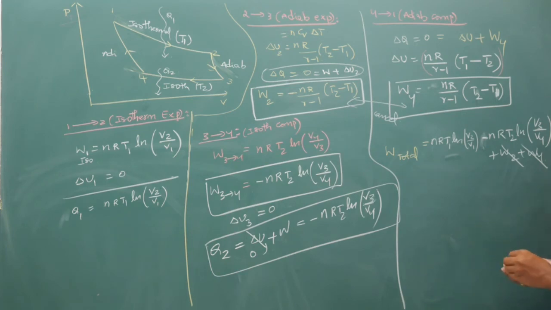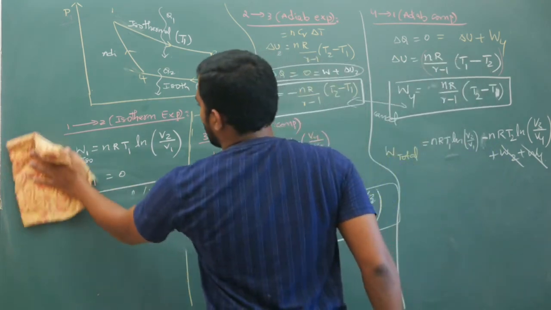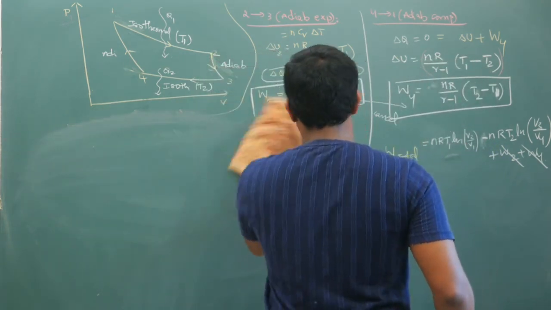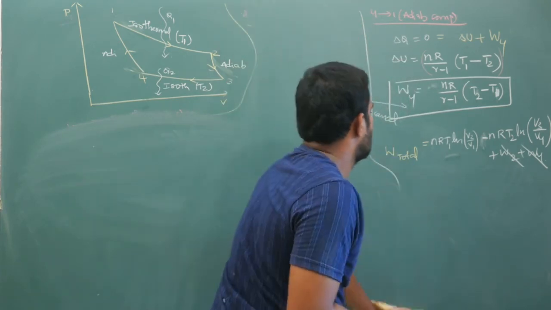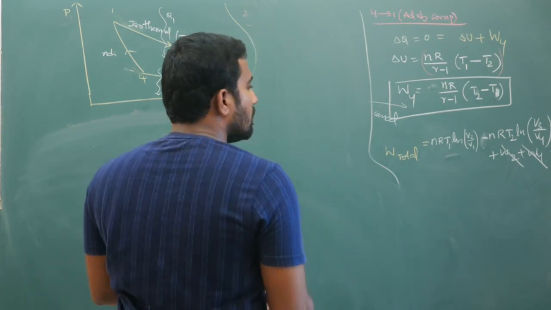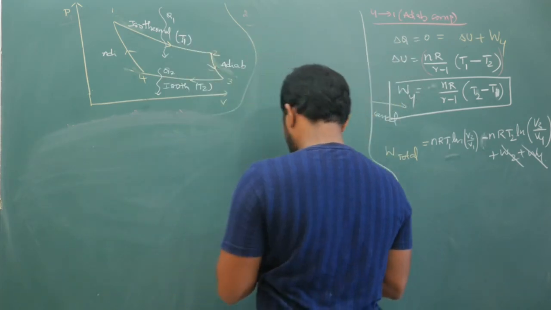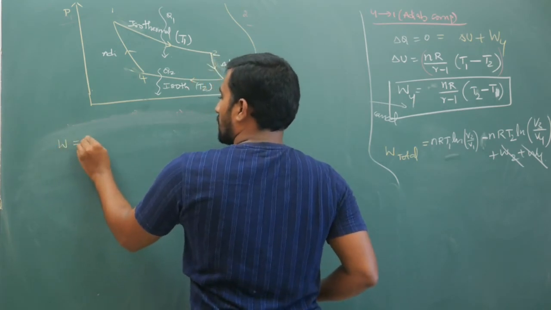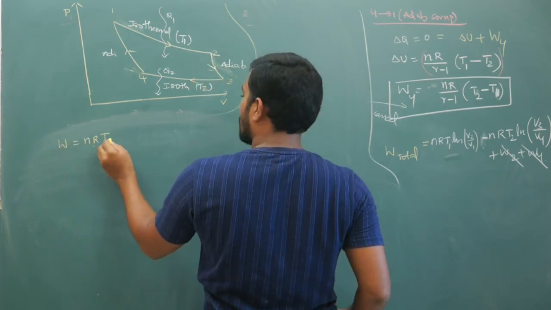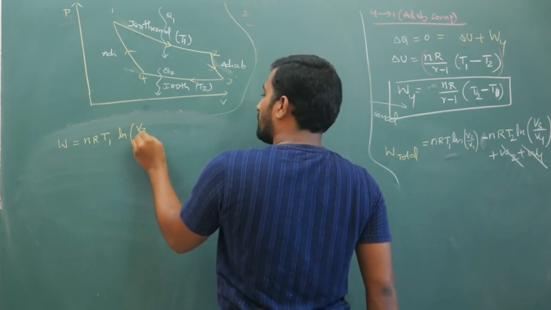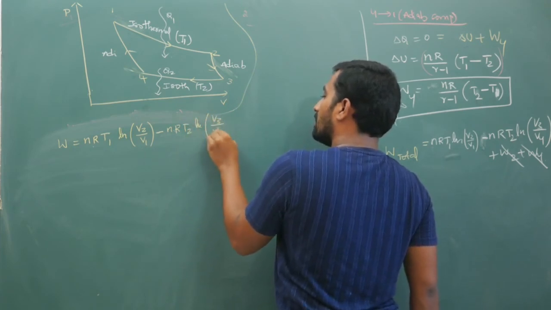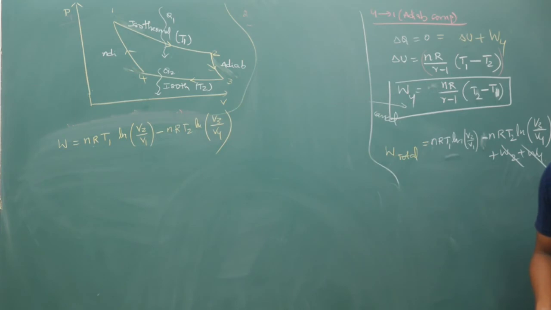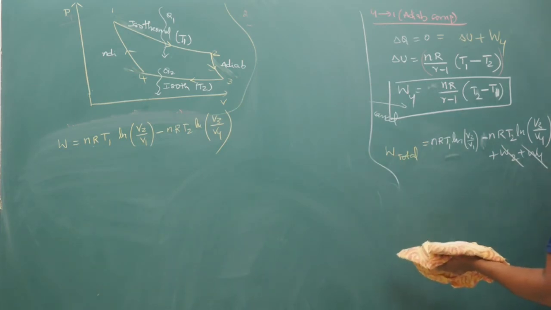So copy this, I need space, I'll erase all these things. So from this explanation so far, your total work is nRT1 ln of V2 by V1 minus nRT2 ln of V3 by V4. This much is the total work.